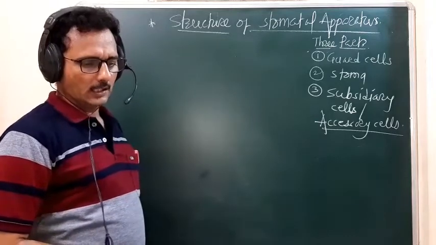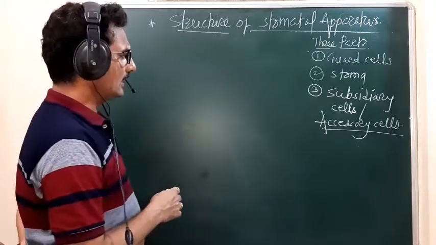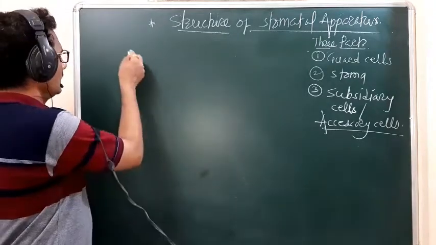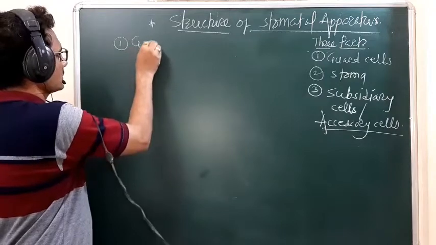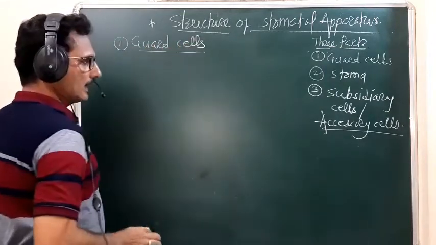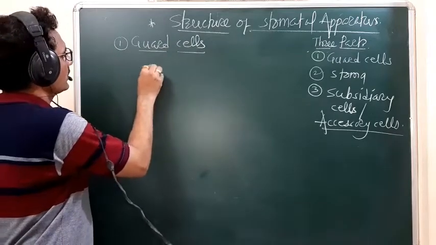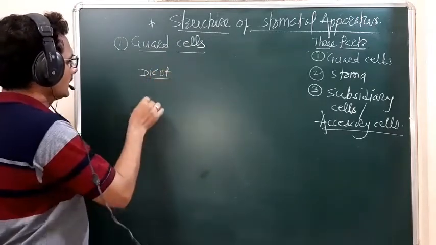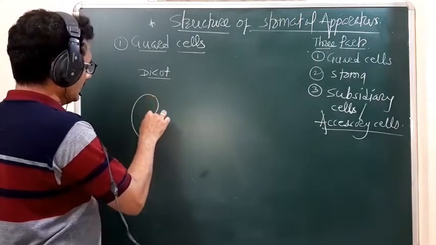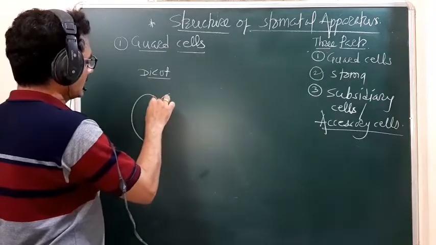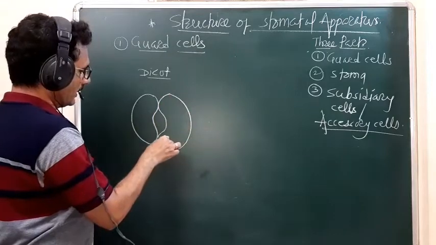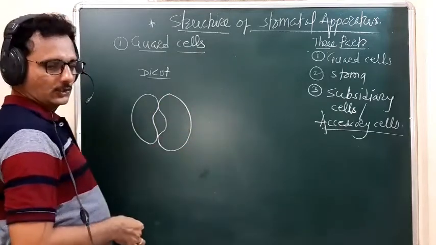Let's see them one by one. The first one, the guard cells. In case of dicot, the guard cells are kidney shaped, and the guard cells are 2 in number.